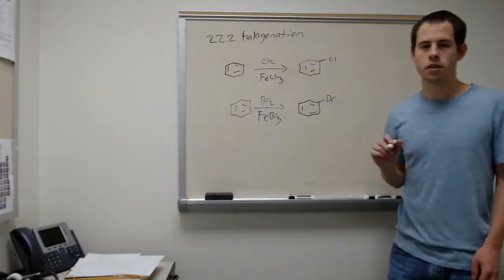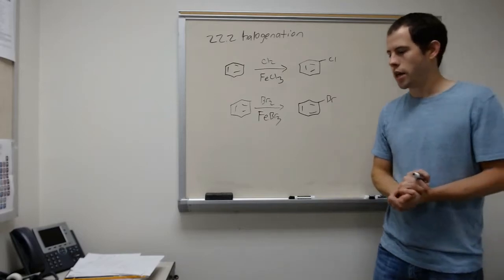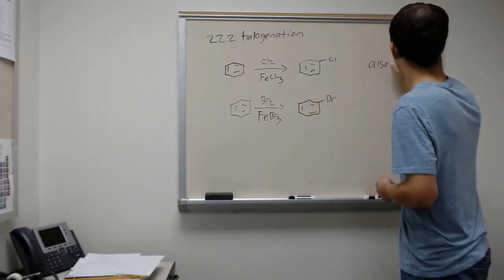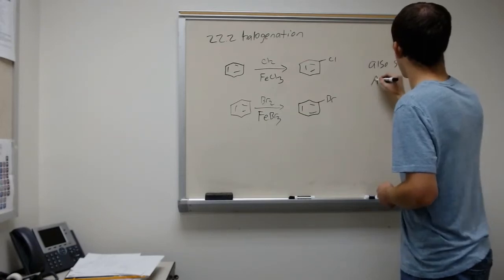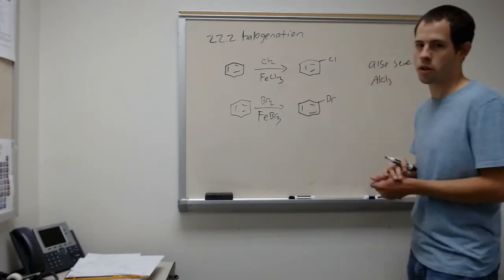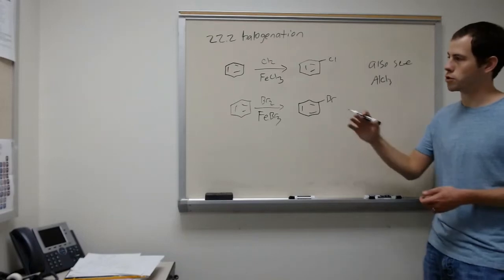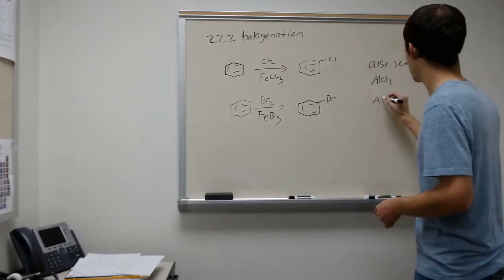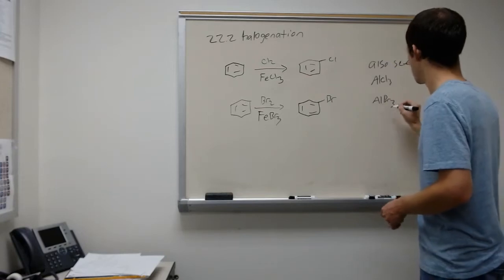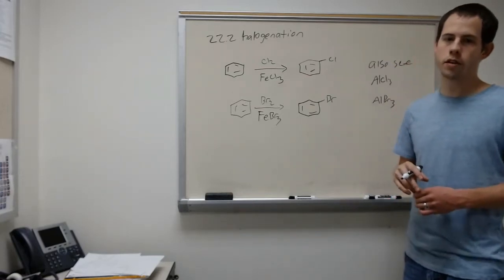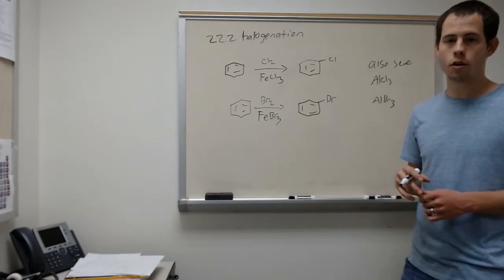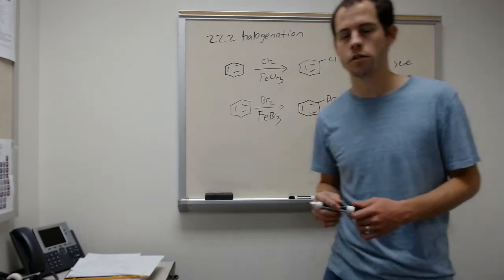And so we get these two reactions here. In addition to iron, we can also use aluminum. And so we can have aluminum trichloride, which reacts the same way as iron trichloride, or we can have aluminum tribromide. Both of these act as a Lewis acid and facilitate this reaction. So let's take a look at the mechanism.